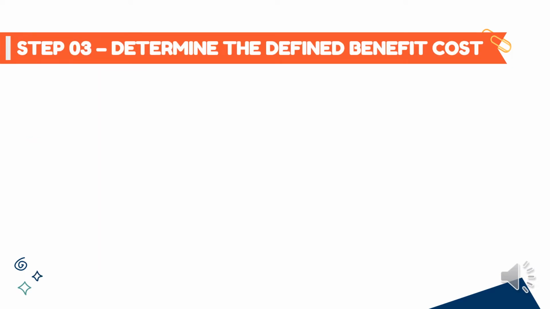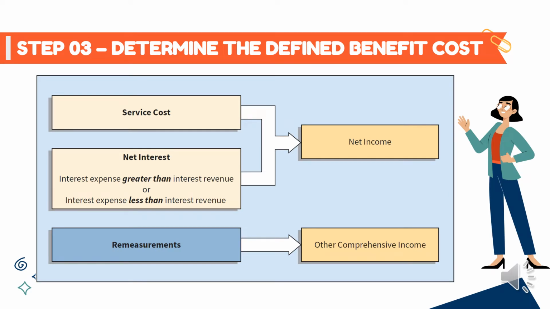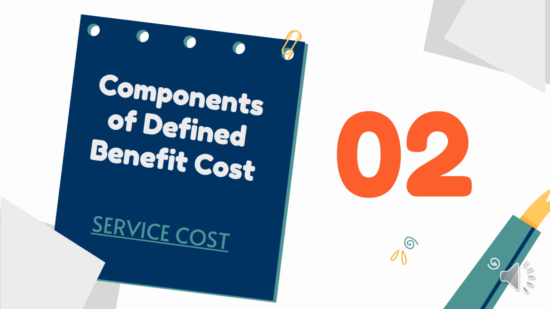Step 3, determine the defined benefit cost. Dito, meron tayong service cost at net interest na magfo-fall under or nare-recognize as net income or profit or loss. While yung remeasurements naman ay nagfo-fall or nare-recognize as OCI or yung other comprehensive income. So let's move on to the second part of this topic, which is components of defined benefit cost, which is the service cost.